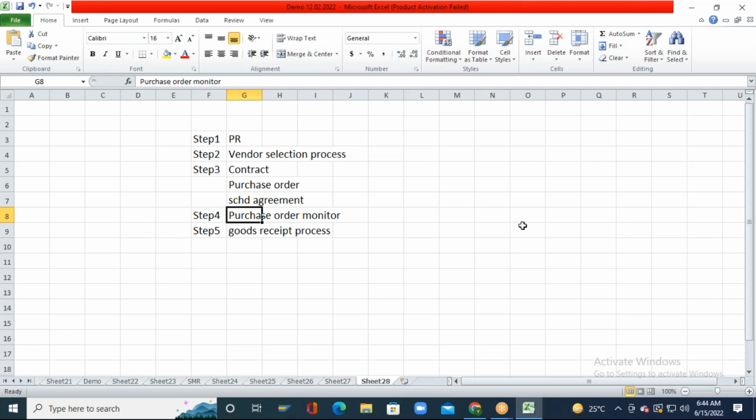no integration activities. I just created one purchase order, one scheduling agreement, one contract. That's it. It doesn't have any implications on the subsequent modules like the finance module or production planning module or any of the other modules. There is no implications. But when you start doing the goods receipt process, there will be a quantity update in the inventory management module,